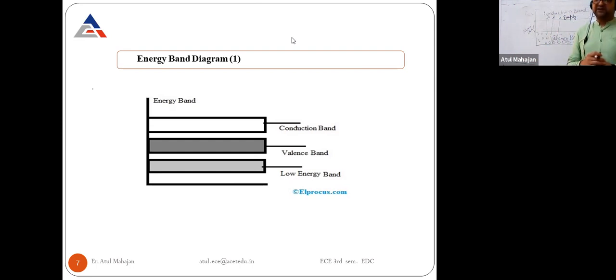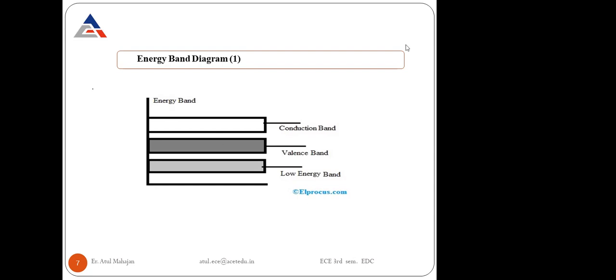As the concentration of electrons goes on increasing from the valence toward the conduction band, the conduction goes on increasing for both. This is what happens inside semiconductor devices. Okay, clear now? Shall we move further?